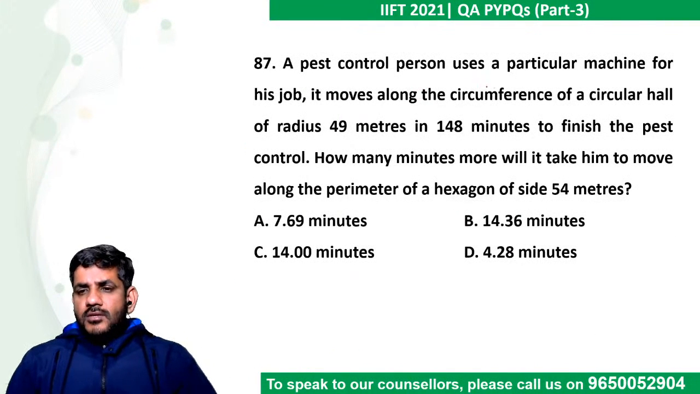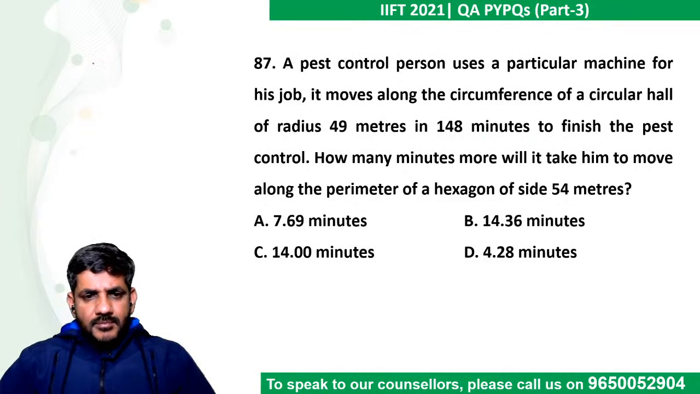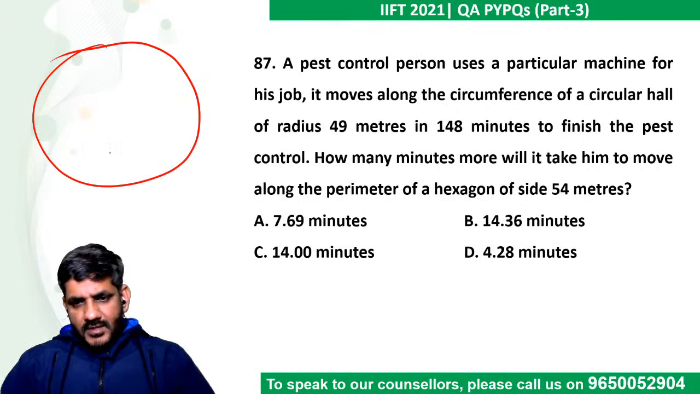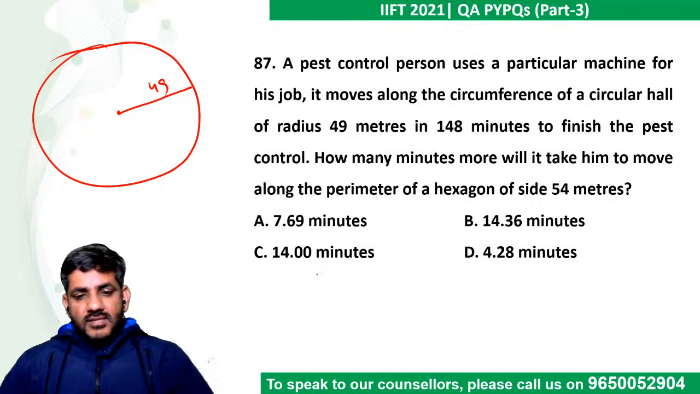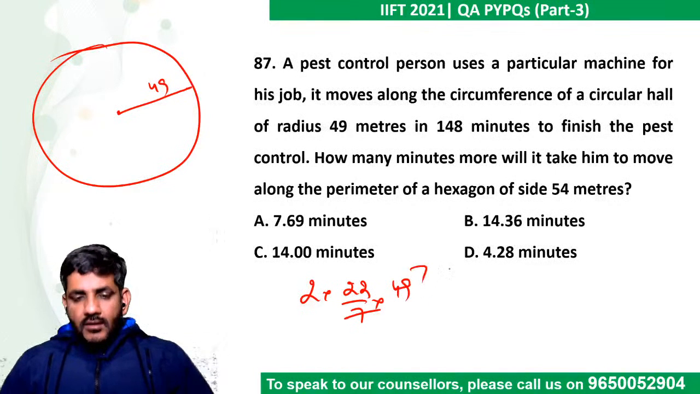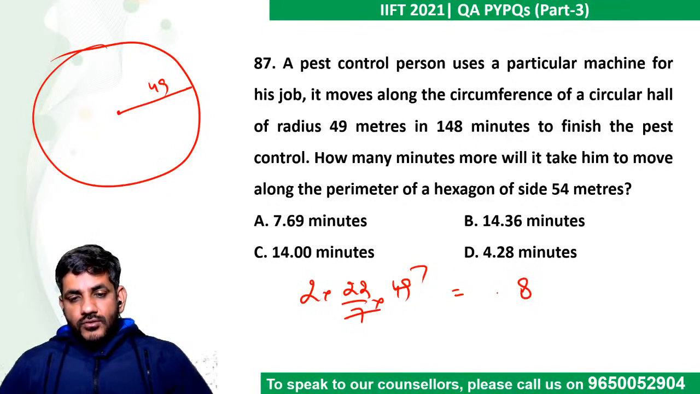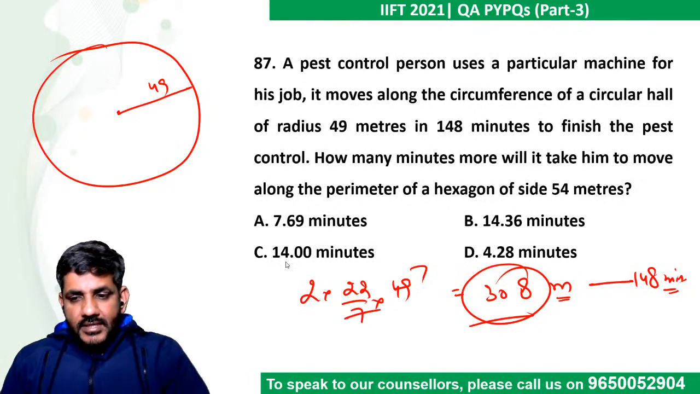A pest control person uses a particular machine for his job. It moves along the circumference of a circular hall of radius 49 meters in 148 minutes to finish the pest control. So there is a circular hall, right? He says the radius is 49. So pest control machine moves along the circumference of the circle. What will its circumference be? 2 into pi into r. So 14 into 22, 14 2s are 28, 28 plus 2, 308. So ultimately it covers 308 meters in 148 minutes. This is what the question is saying. Okay?